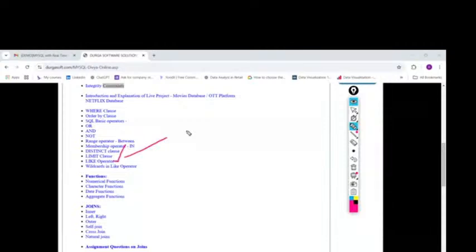In between, this is the place where we will write all our queries. Basically, we need to open SQL files like this. This is the editor page where we will write everything. To open an SQL file, we have two options. This is the menu bar, and this is the toolbar. From the menu bar, we have the File option. From File, we can click on New Query Tab and a new SQL file will open, or directly in the toolbar we have this first option. If we click on this icon also, a new SQL file opens. This is the shortcut, the first icon.